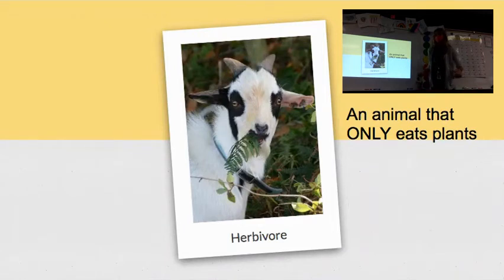Cool, that's awesome. I want you to turn and tell your neighbor, listen first, an example of an animal you predict is an herbivore. Make sure when you tell your neighbor the animal you predict as an herbivore, you use the word herbivore. Go.